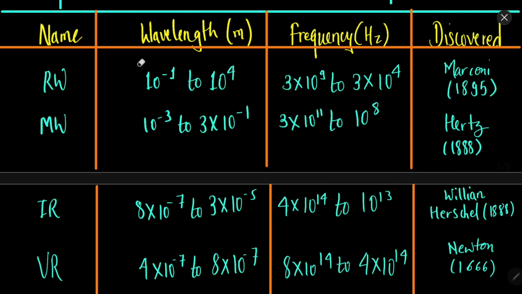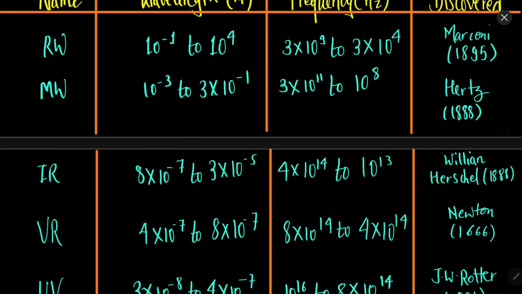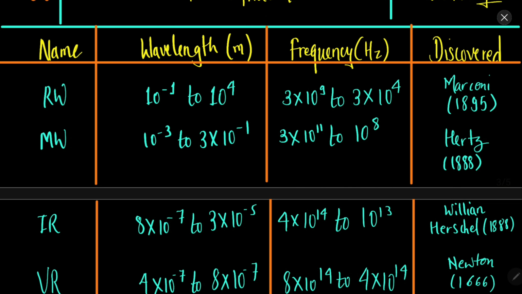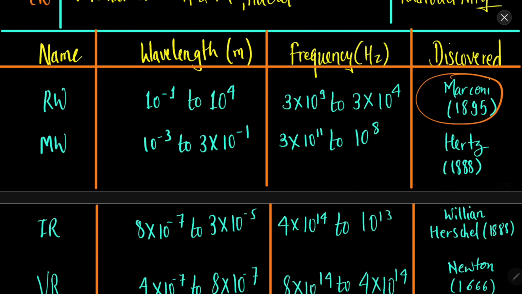Everything is in meter here, okay, and everything is in hertz here, cycles per second. So radio waves can be of 10 to the power minus 1 meter, or there can be very large radio waves, 10 to the power 4 meters. Literally the wavelength can be in orders of thousands of kilometers. Now this radio wave was discovered in 1895 by Marconi.